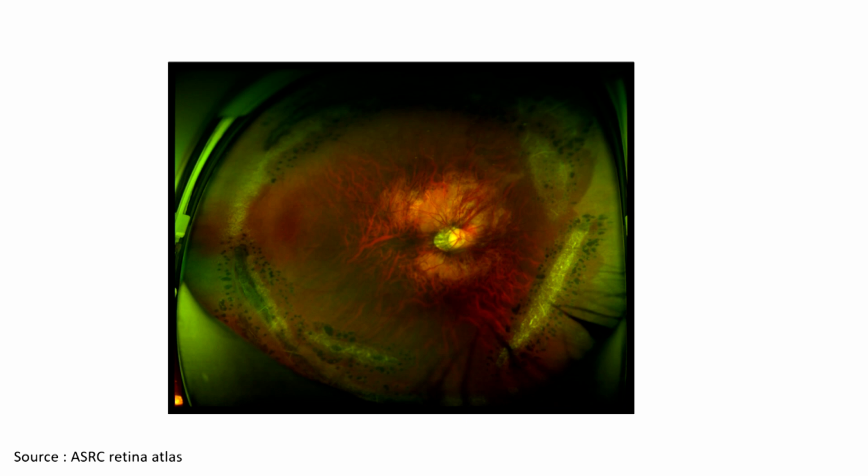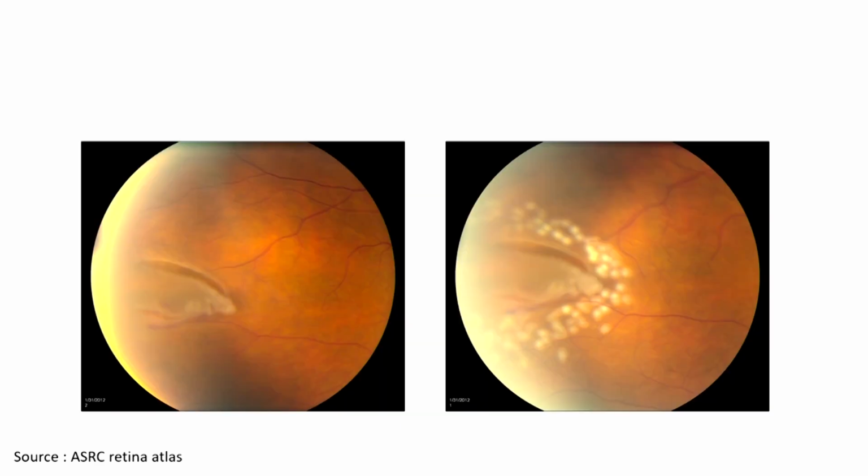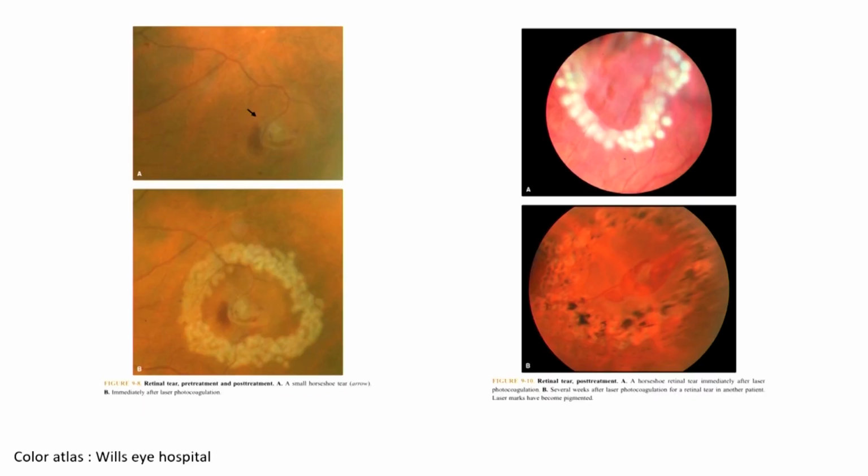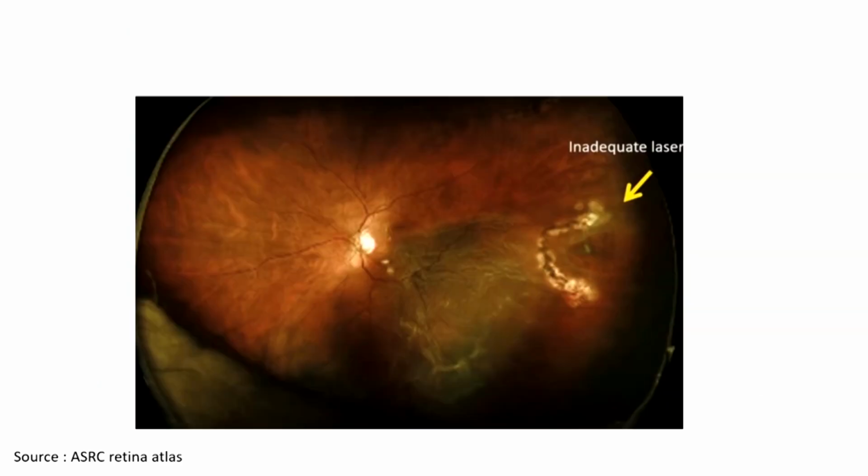In this, we can see that all lattices are separately barraged. Though we can see that on the temporal side, there are still some lattices which are yet to be lasered. This is a horseshoe tear which is lasered in 2 to 3 rows. On the right, the first image, we can see that there is a small horseshoe tear with some SRF underneath, and this is well lasered.